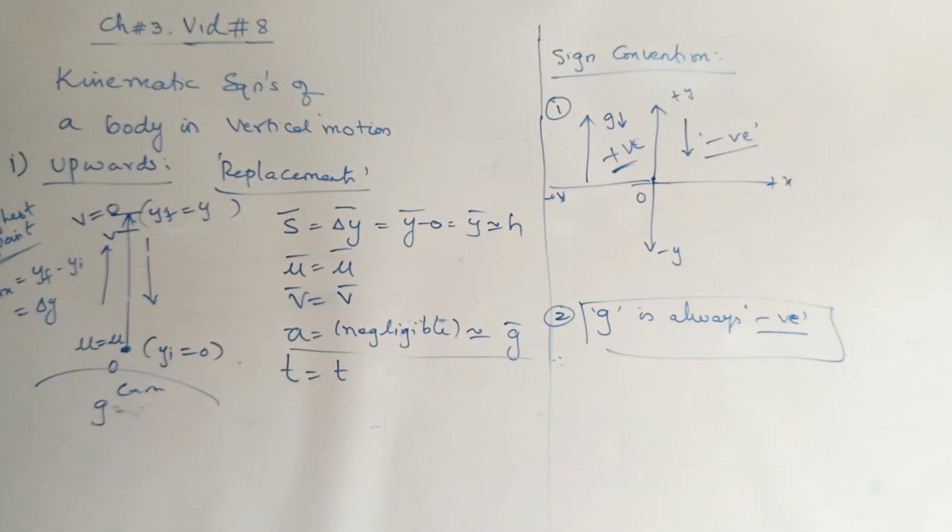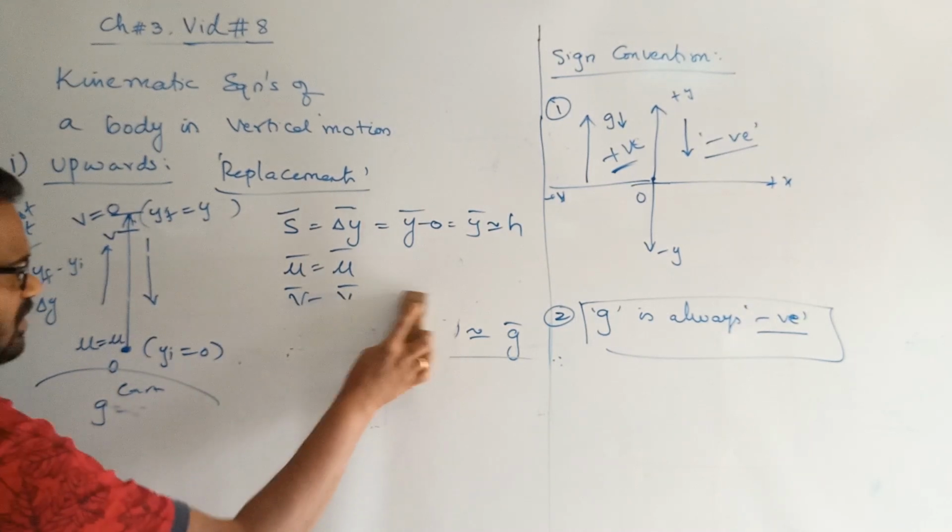What is the second convention? G. No matter whether the body goes up or down, it is always negative. Why is G always negative? Either for upward or for downward motion, G is always negative because G always acts in the downward direction. The body may be going up, but G always goes in the downward direction.